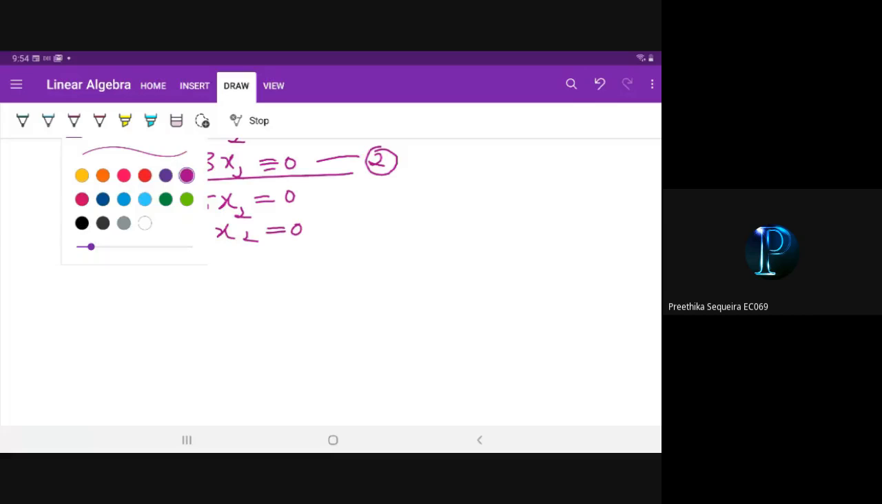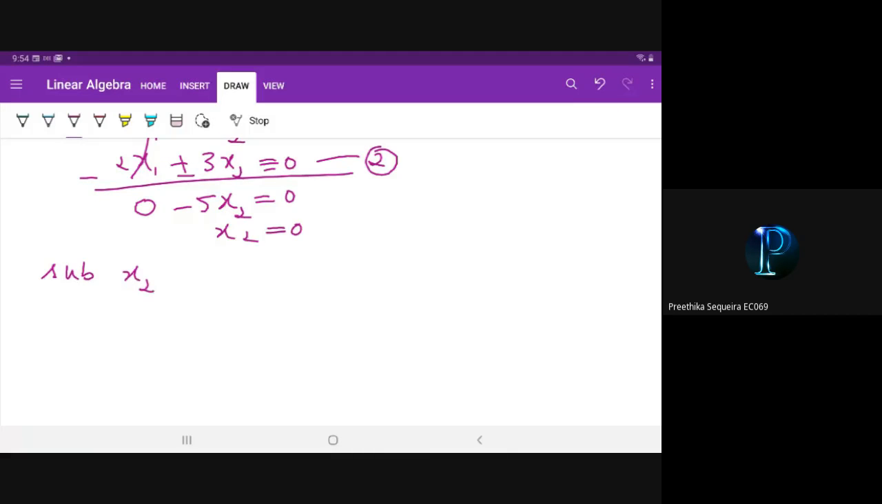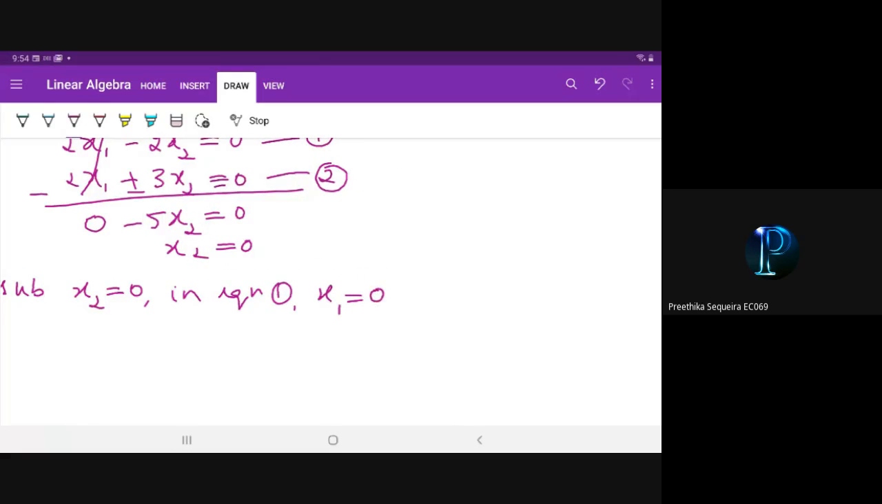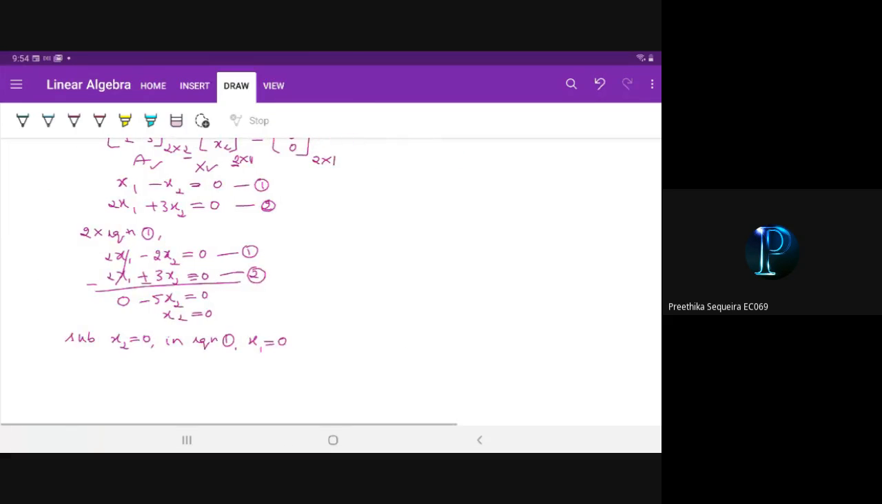Now substitute x2 is equal to 0 in equation 1. So what will you get? If you substitute x2 is equal to 0 in equation 1, you will get x1 is equal to 0. Now what is the null space of matrix A?